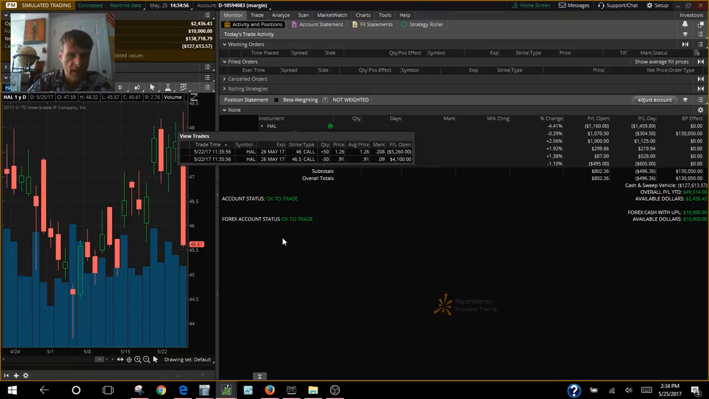Let's see where we stand with Halliburton. View the trades for Halliburton. We got the 46 and a half spread. We're only going to make money if it's above 46 and a half. Our break even is probably going to be 46.30, 46.40, somewhere in that area. And right now she's at 45.64. So this one looks like a losing position, and it's only $1,100, so we might be out $1,100 on this one. But we got 50 contracts.